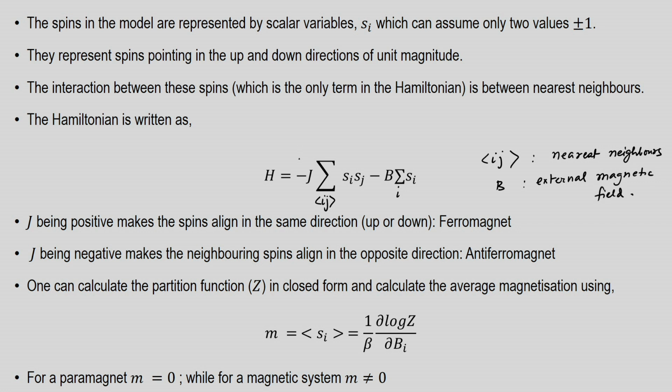And this negative sign is simply conventional, and J can have either a plus sign or minus sign. If it is a plus sign, then that would promote all the spins pointing in the same direction. So, either you have plus 1 into plus 1, which will give you a plus 1, or you can have a minus 1 into minus 1, which will again give you a plus 1, so that the energy is minimized by the spins pointing in the same direction.